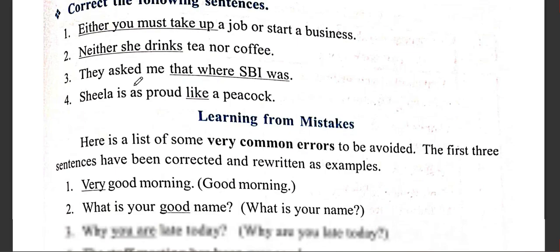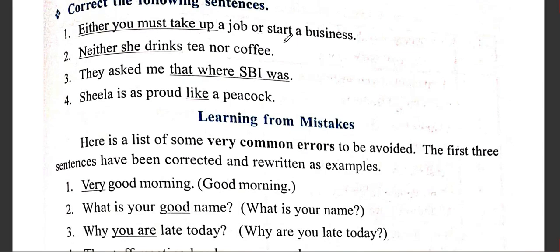Correct the following sentences. Either you must take up a job or start a business. Again, the question for either or, right? Either you must take up a job or start a business. What is the mistake in your opinion? Pause the video, make your answers, then come back.